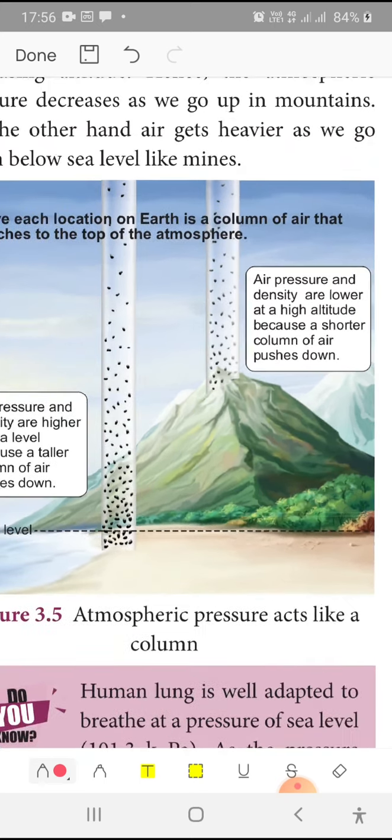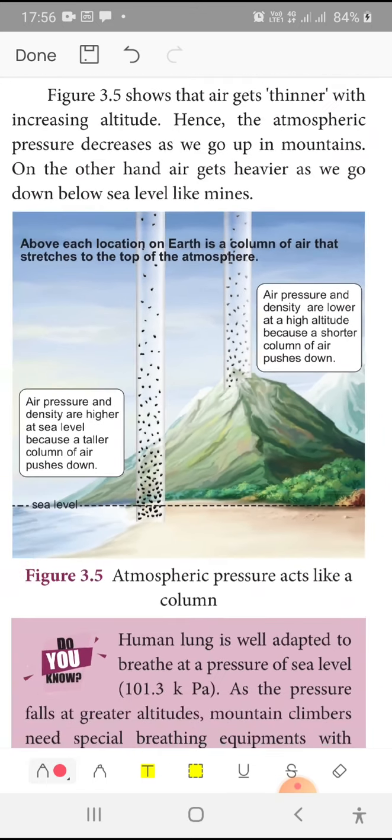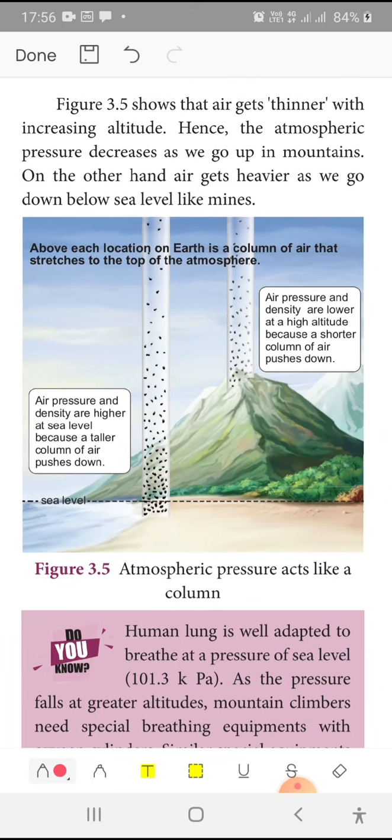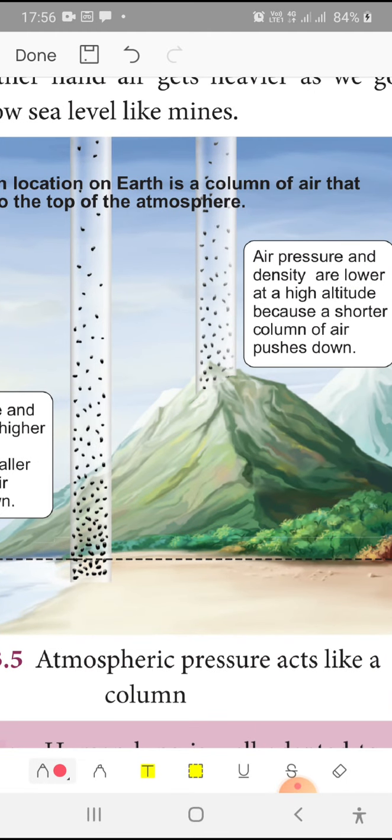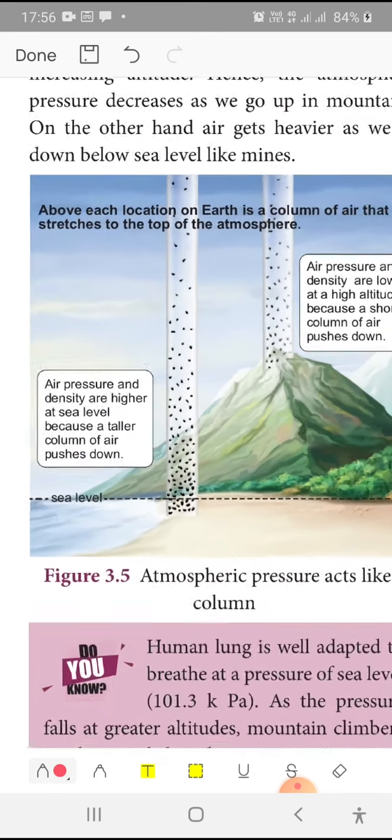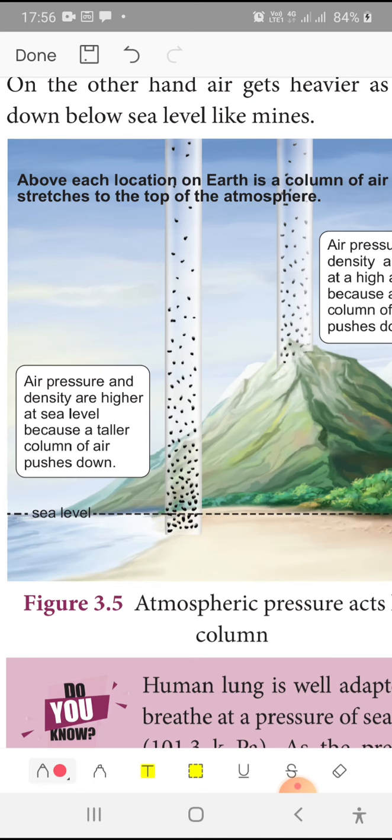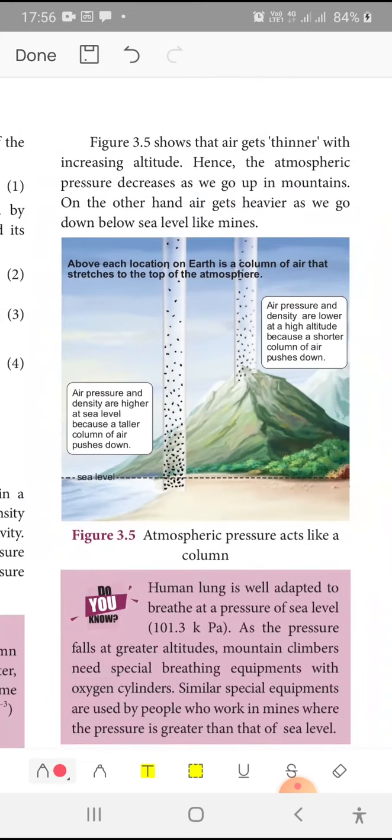Above each location on earth is a column of air that stretches to the top of the atmosphere. Here air pressure and density are lower at a high altitude. So when you go to higher places such as a mountain, the pressure will be reduced as well as the density, because a shorter column of air pushes down. Air pressure and density are higher at sea level, so cyclones will be formed near the seas because the pressure will be higher.